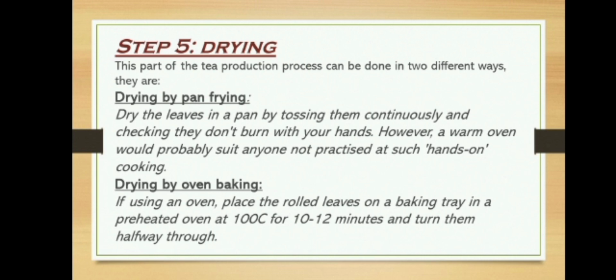Drying by oven baking: if using an oven, place the rolled leaves on a baking tray in a preheated oven at 100 degrees Celsius for 10 to 12 minutes and turn them halfway through.